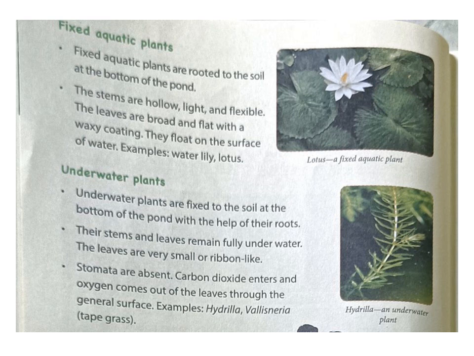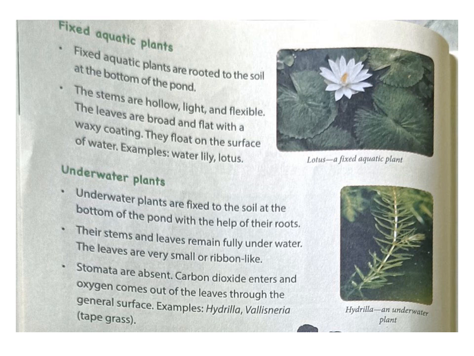Third one is underwater plants. Underwater plants are also fixed to the soil at the bottom of the pond or other water body with the help of their roots. Means out of three groups, two groups, fixed aquatic plants and underwater plants, are fixed. They cannot move. Only one is floating.